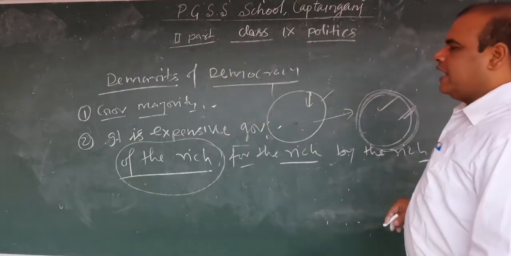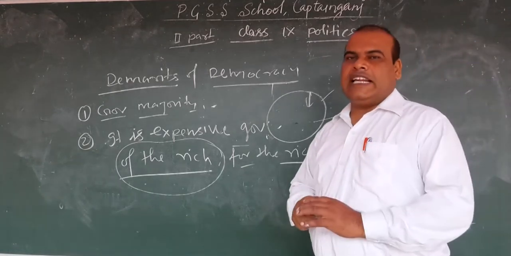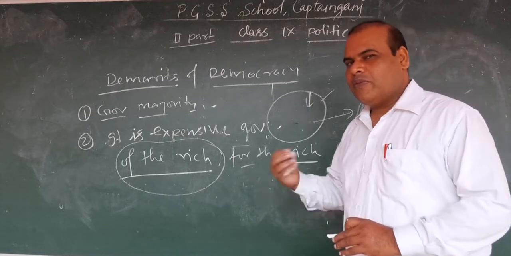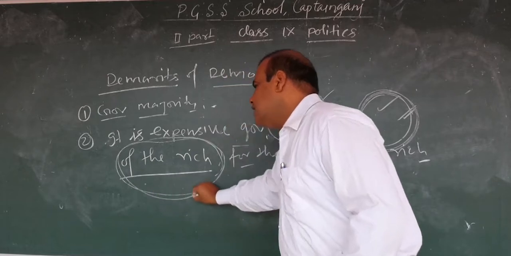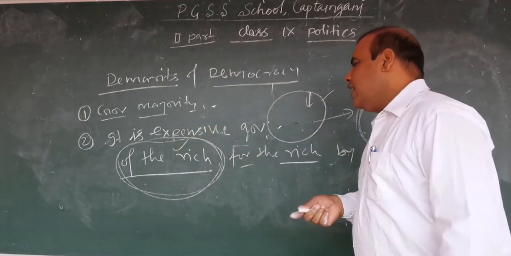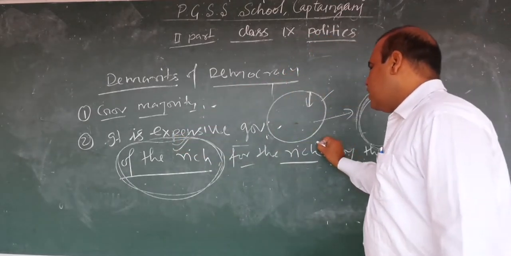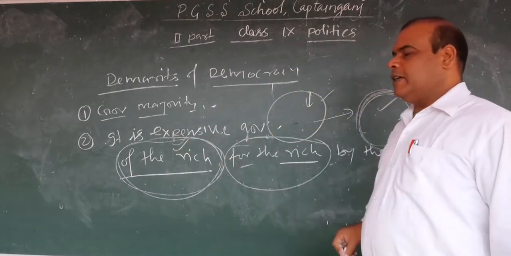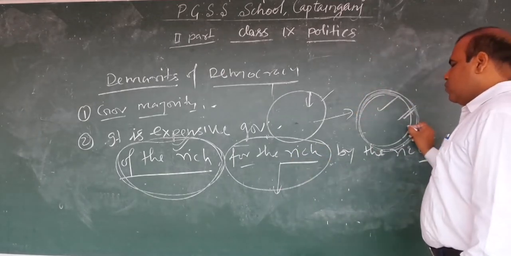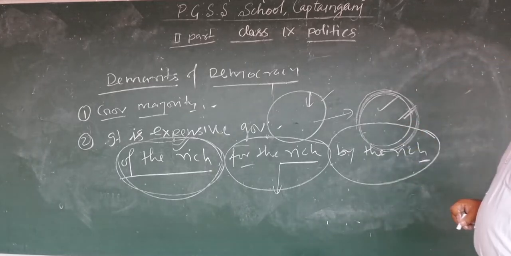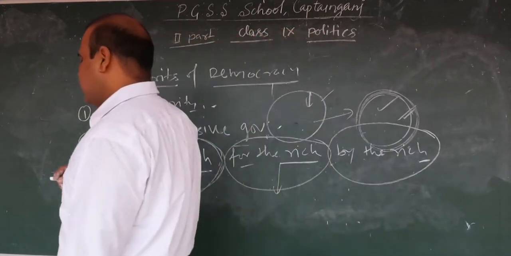Whom do we elect? We elect the rich. Why? During election time, those who contest elections have to spend a lot of money. So who can spend a lot of money for contesting elections? Only a rich person. So in a democratic form of government, we elect rich persons, for the rich. And whenever the government is elected, it functions for the welfare of the rich. And by the rich: who elects the government? The rich person elects the government. This is the better criticism of democracy. Democracy is of the rich, for the rich, and by the rich.